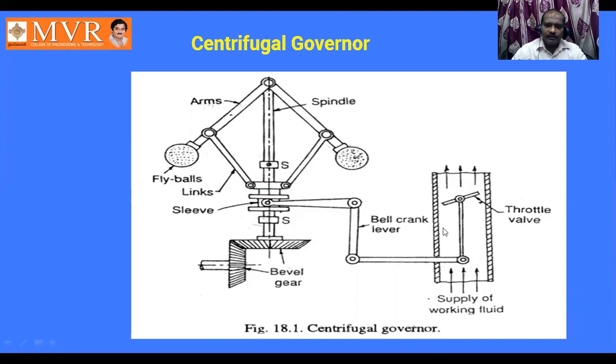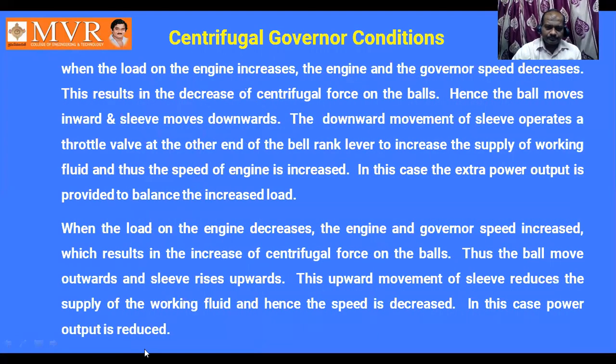So automatically, to do that, it is going to fall down. Thereby fuel is going to be reduced than before. Due to that, we are going to decrease the speed. That means output is going to be decreased. How is it reduced? The upward movement of the sleeve reduces the supply of working fluid, and hence the speed is decreased. So this is how the two conditions work. One is the increased condition, this is the decreased condition.